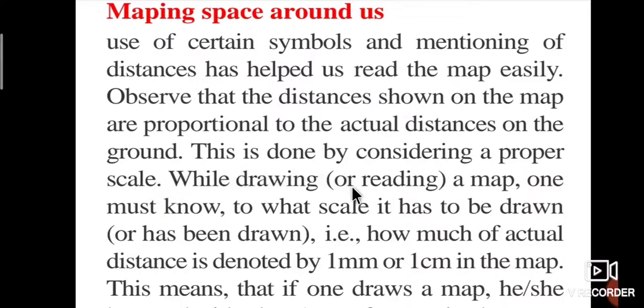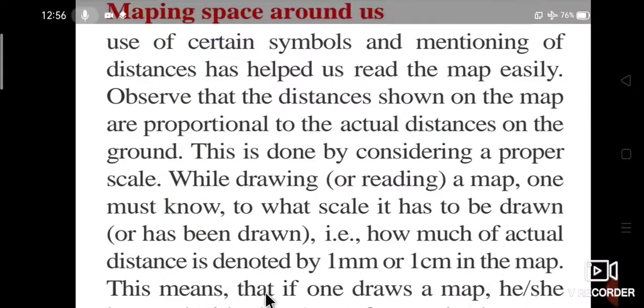While drawing or reading a map, one must know to what scale it has to be drawn or has been drawn. That is, how much of actual distance is denoted by 1 millimeter or 1 centimeter in the map.